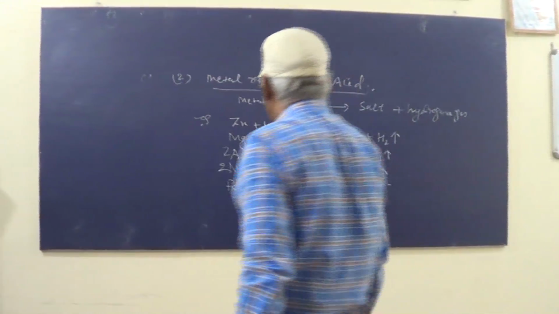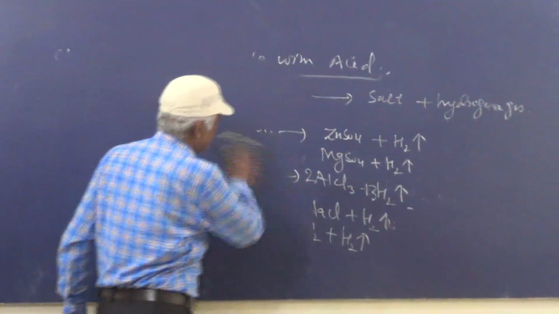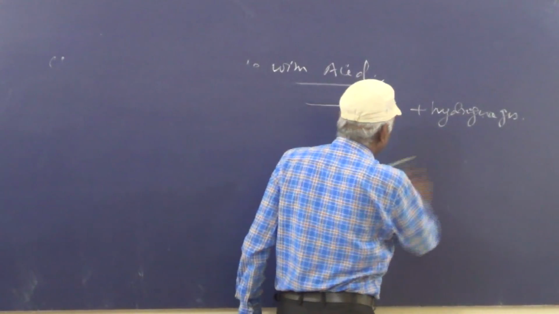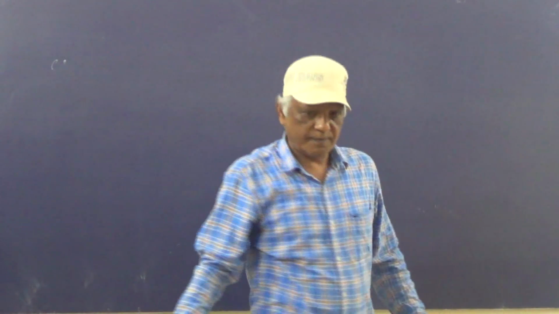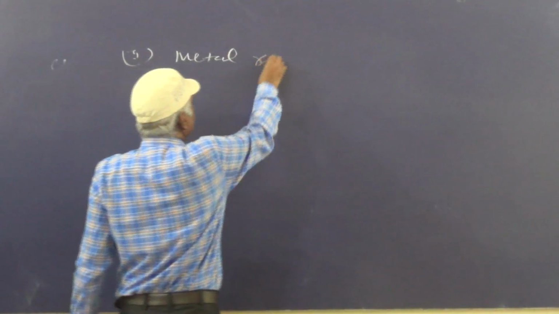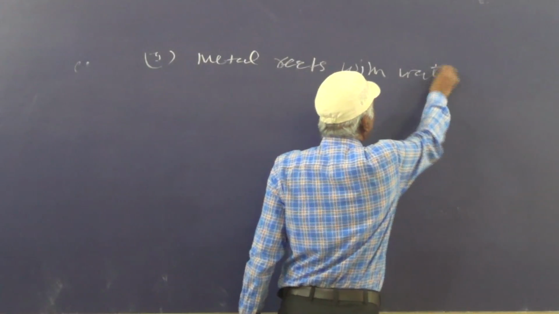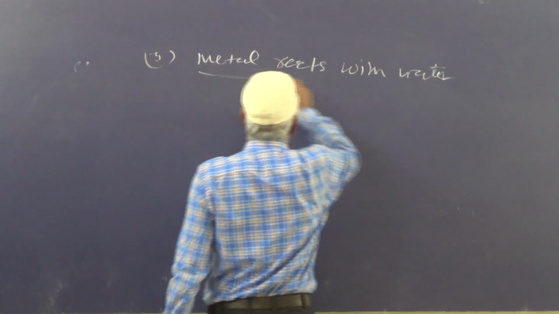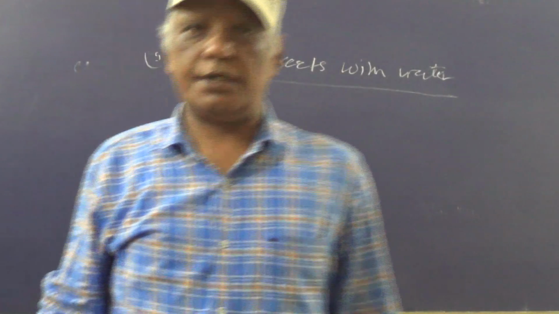Now comes the next point. Third, metal reacts with water. Metal reacts with water to form metal hydroxide and hydrogen gas.